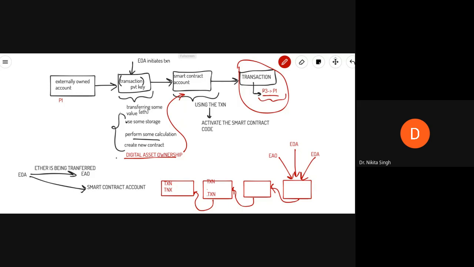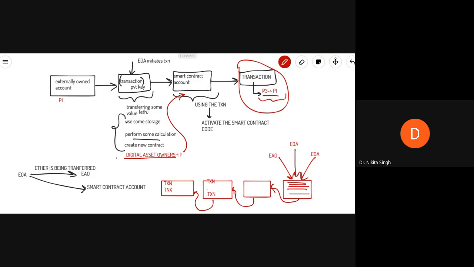Because externally owned accounts are capable of initiating transactions. That transaction may either involve transferring some ether value or some smart contract execution. And smart contract execution can be anything. It could be a legal contract, a financial contract, digital asset ownership, or performing some calculation. And these are all initiated in the form of transactions, which are stored inside the blockchain in the form of blocks.